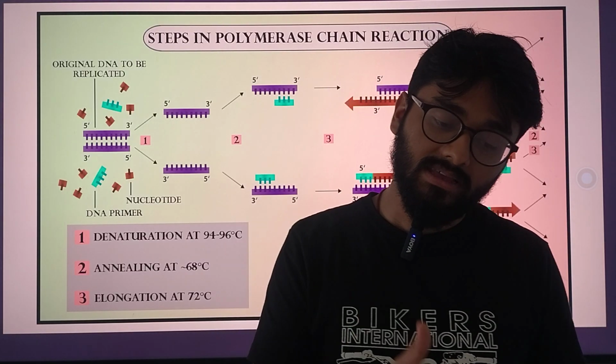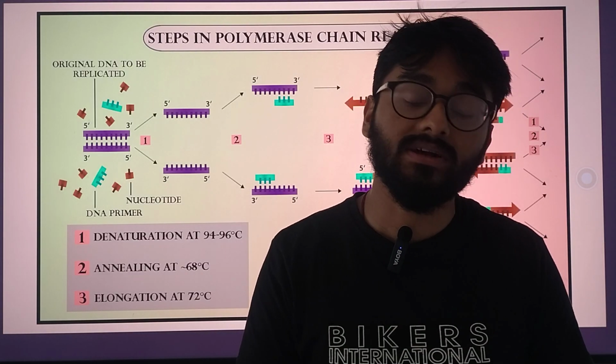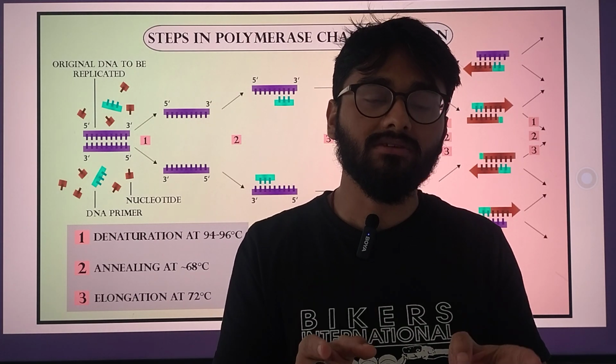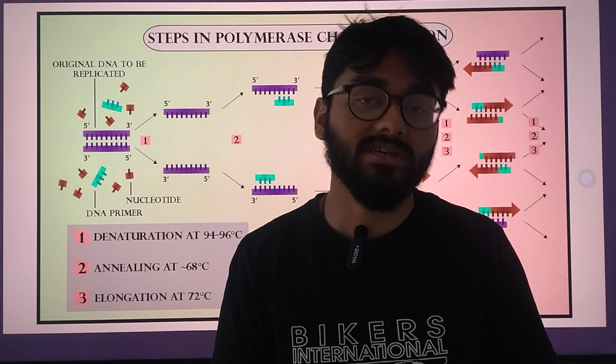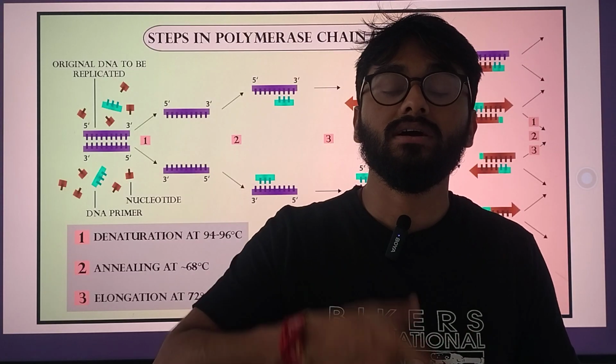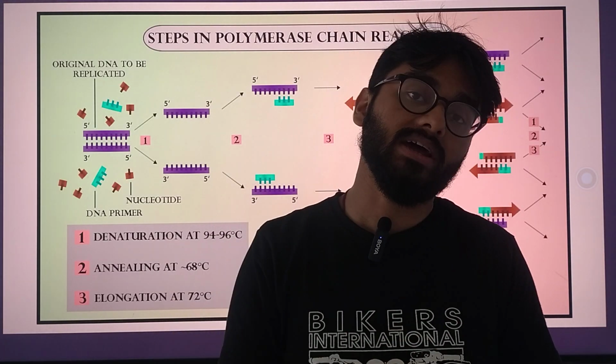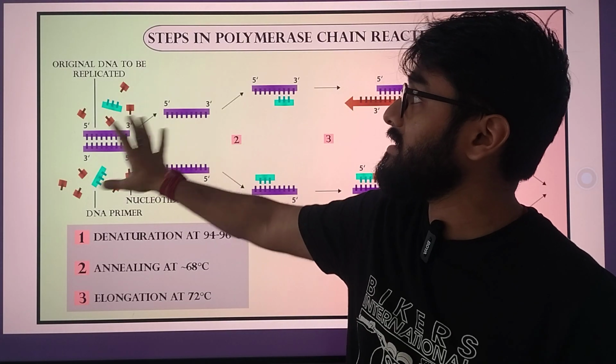Okay, but the thing is that we don't simply create it for 2, we create it for more than 2. Why? Because there will be at least a 15 to 20 base pair long segment that we are actually going to increase the amount of. This is our desired fragment for which we are taking the PCR.